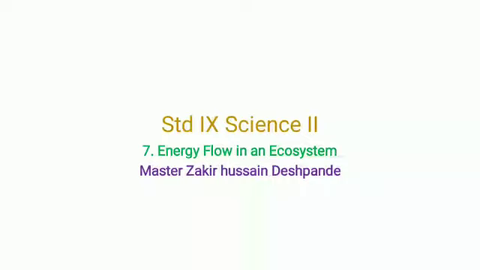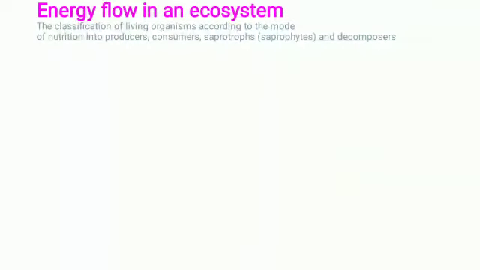Today we shall study Science 2, Chapter number 7, Energy Flow in an Ecosystem. And I myself, Master Zakir Hussain Deshpande, will help you understand this chapter. So let's start with this chapter.